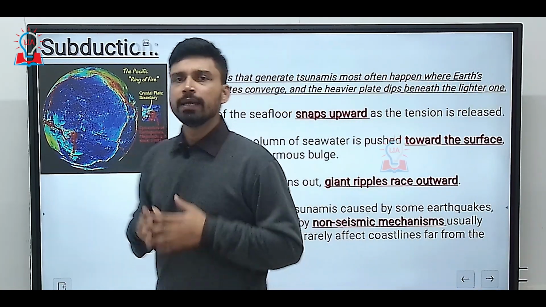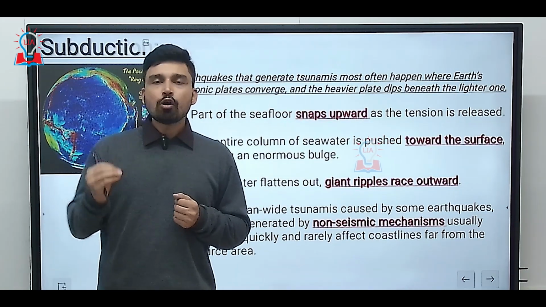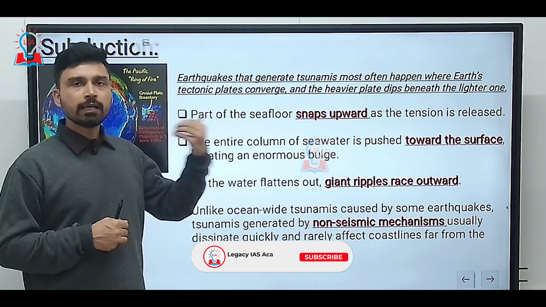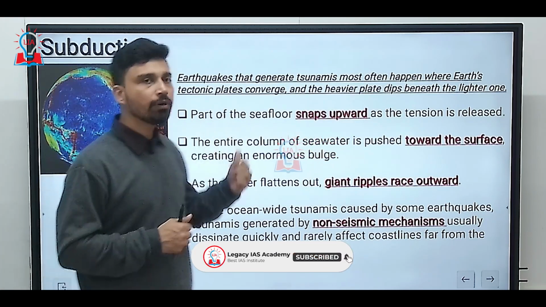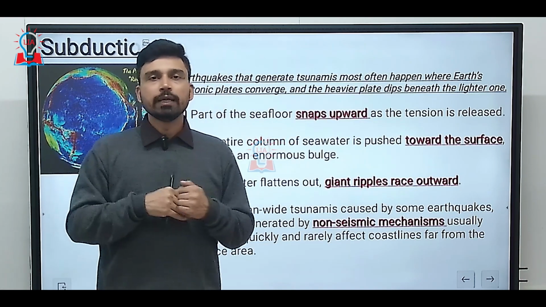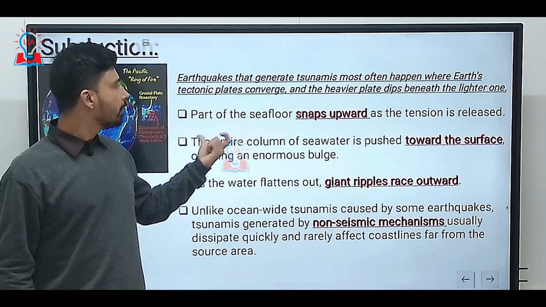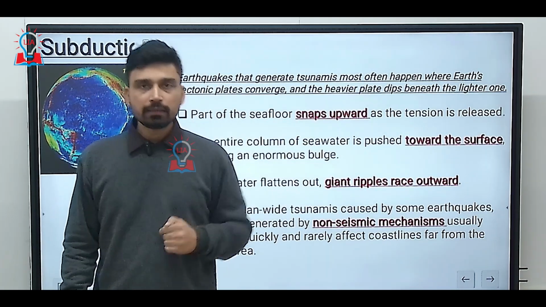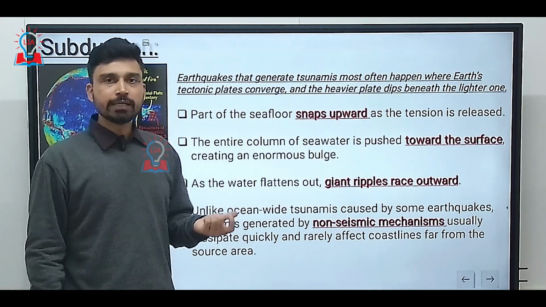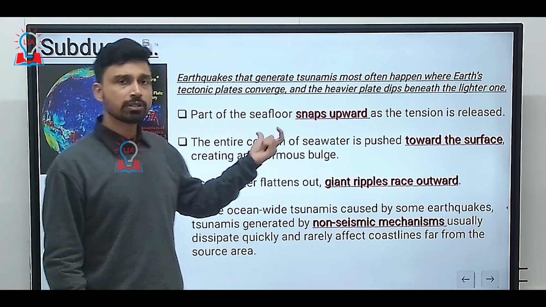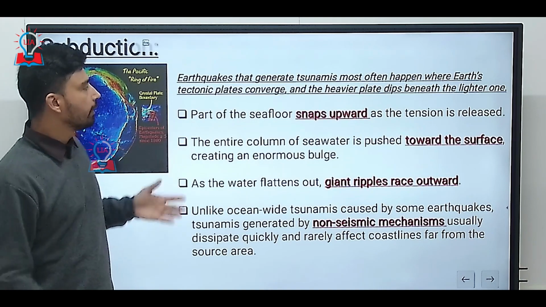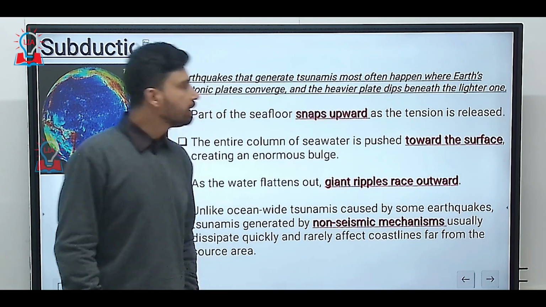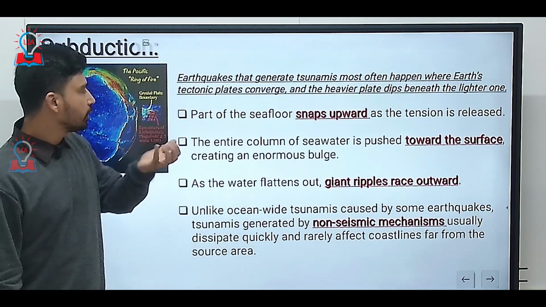Subduction, in simple terms, can be referred to as the sinking of a denser plate below a lighter oceanic plate, or lighter, we can say, continental plate. Thus, whenever one plate sinks below the other, it goes down. Due to this downward movement, the part of the sea floor suddenly snaps, or basically is forced in the upward direction as the tension is released. And as this part of the sea floor snaps upward, the entire column of seawater resting on it is suddenly jerked or pushed upward toward the surface.